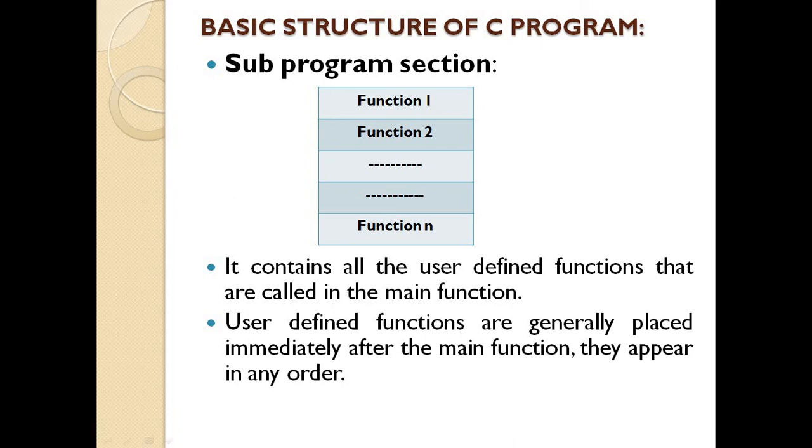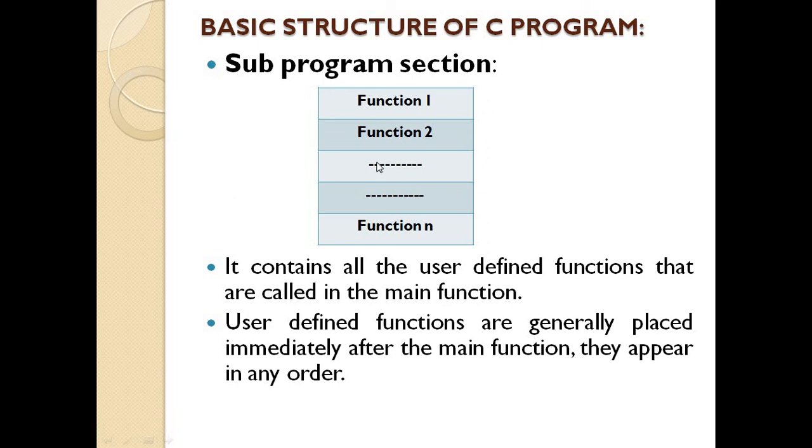So that's why whatever user defined functions we create, all of them need to be included in the main. User defined functions are generally placed immediately after the main function. They can appear in any order, and we can define those functions separately from main, but for execution we need to call them inside the main.